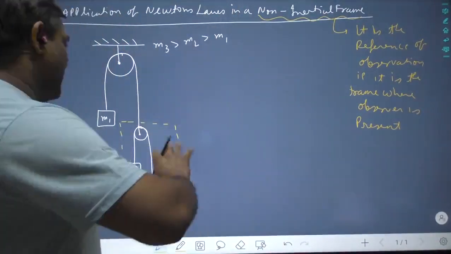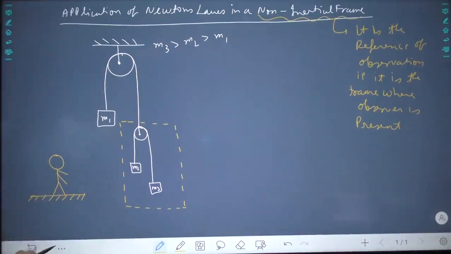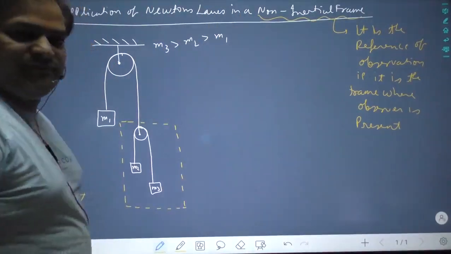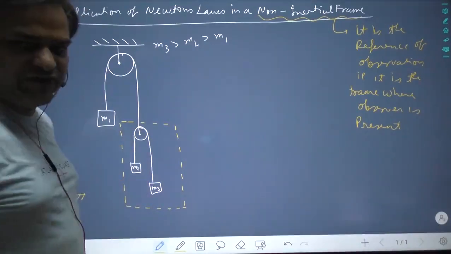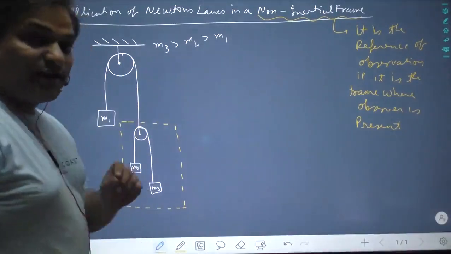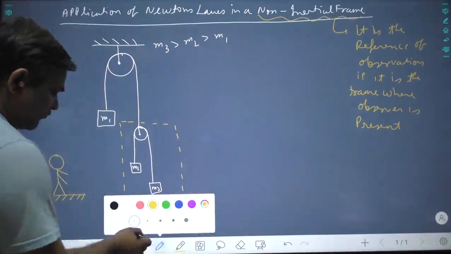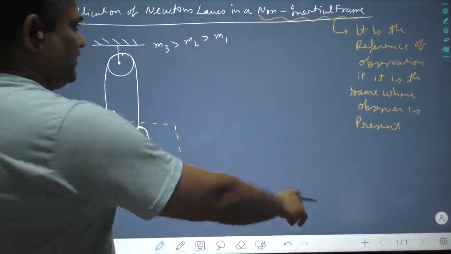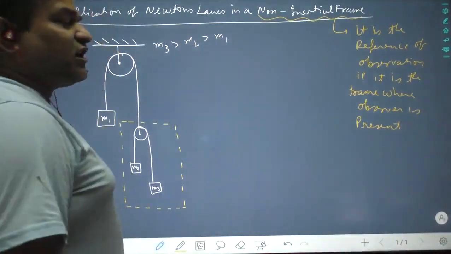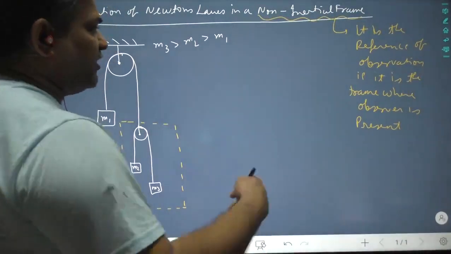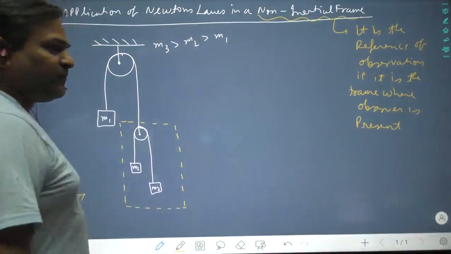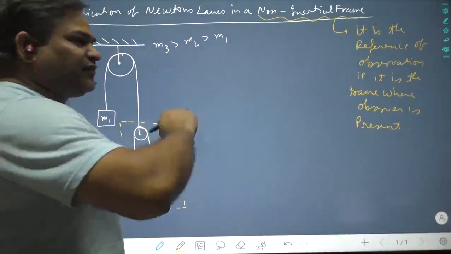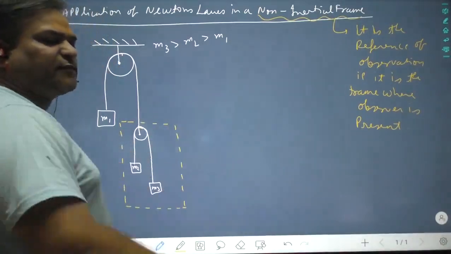Now understand. Now let us take the observer on earth. So now this whole thing becomes an inertial frame. Now how am I going to do it? Please try to understand. I am going to solve this problem and I want you to understand it very properly. This is one of the things. Inertial or non-inertial frame is for the observer. Where is the observer present? The observer must not be accelerating. The observer should be at rest or at constant velocity with respect to earth.